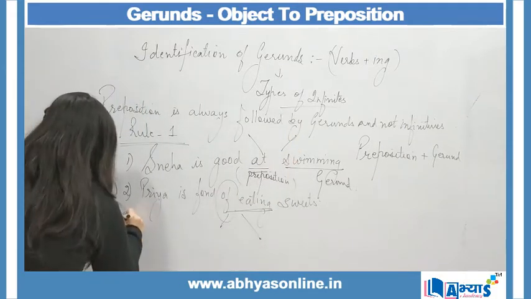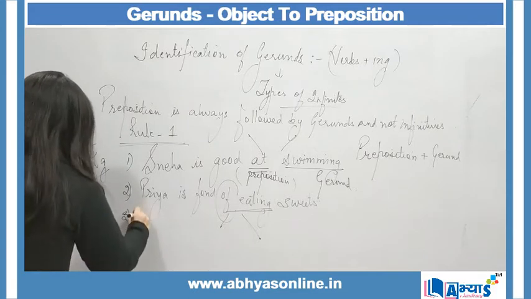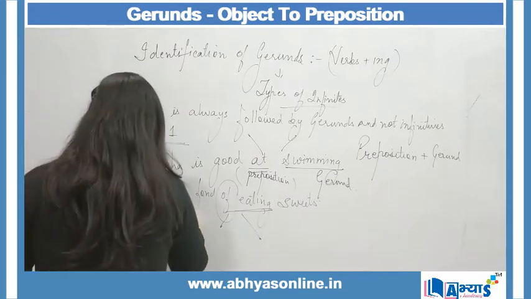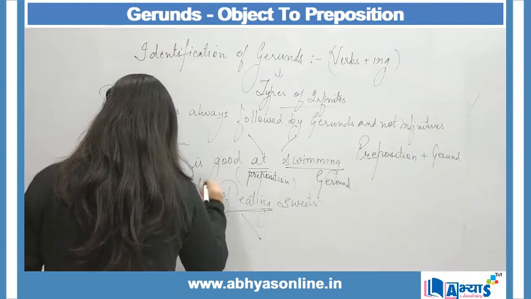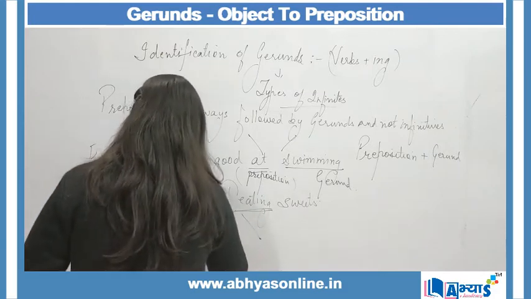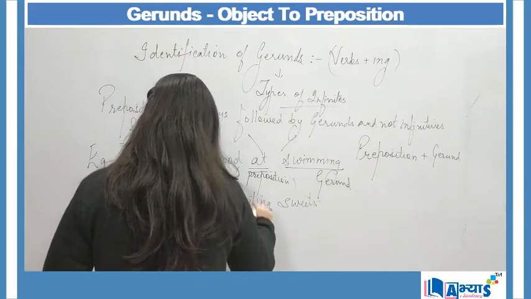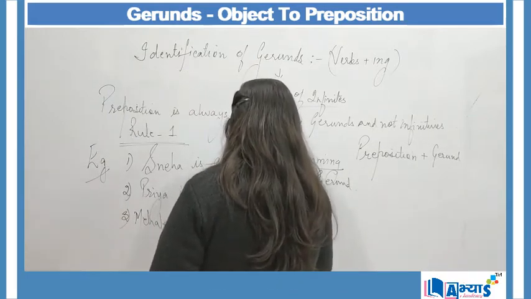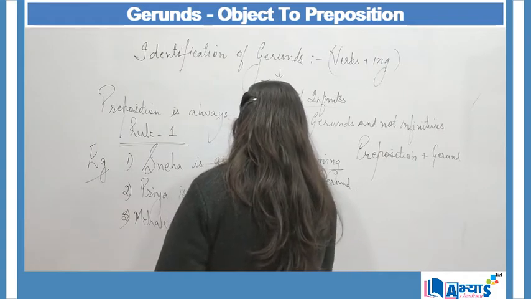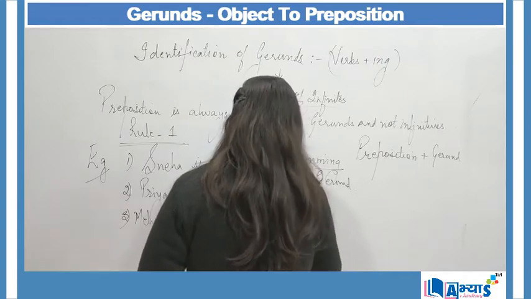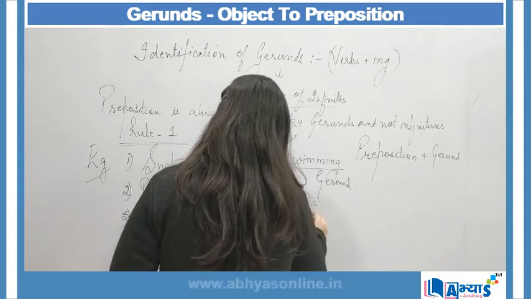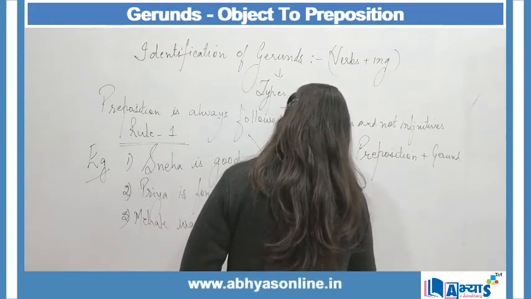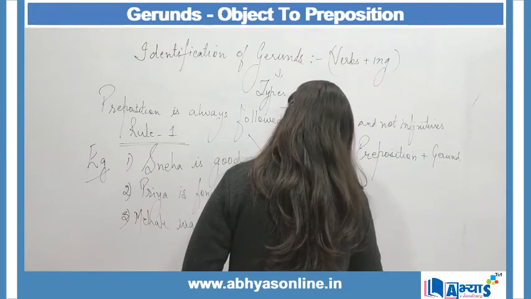Another example can be: Mehak was found in swimming pool.